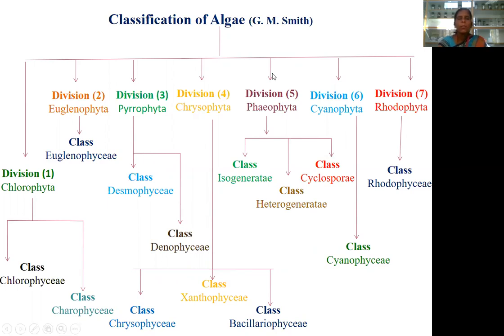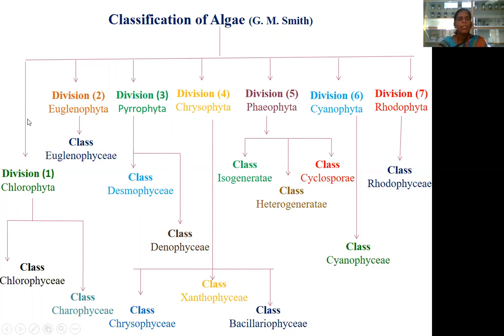The first is the presence of dominant chlorophyll pigment, then the presence of reserve food matrix, then physiology of vegetative cells, fourth is morphology of motile reproductive gametes, and last is phylogenetic characters of algae. He classified algae into 7 divisions, and each division is further classified into different classes.